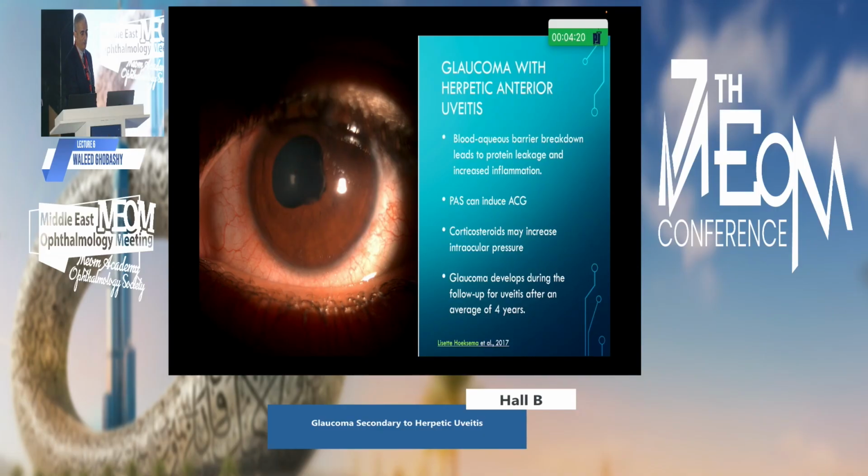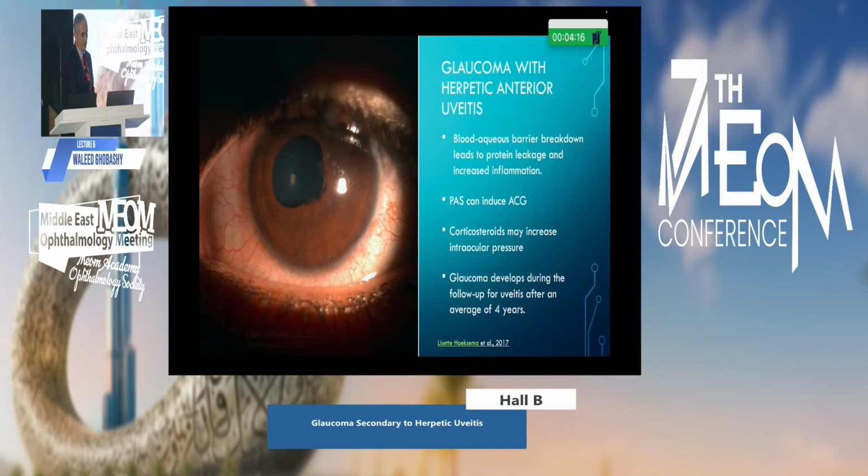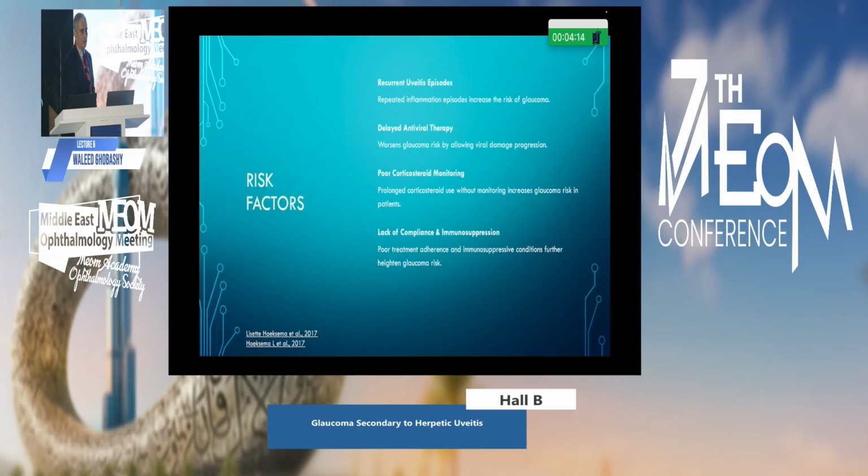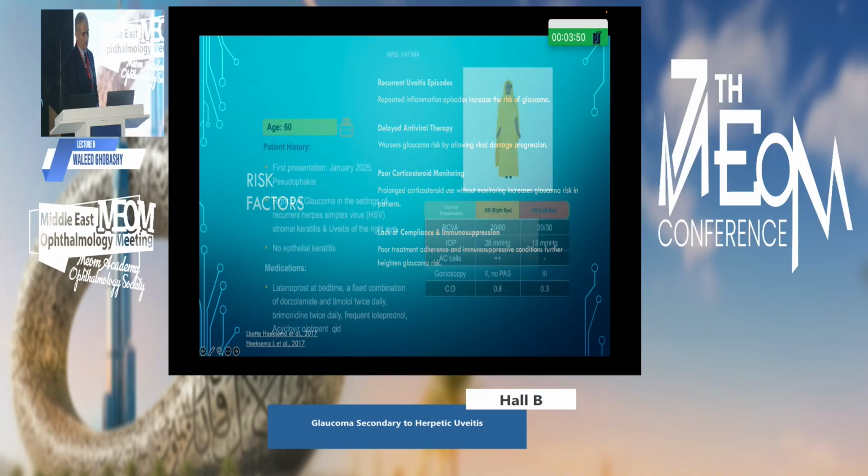Unfortunately, glaucoma will develop during the follow-up of uveitis, and this will happen within the first 4 years. We have different risk factors to develop glaucoma in a patient with uveitis: repeated inflammations, repeated attacks without proper control, the delay of the antiviral therapy startup, and poor steroid monitoring. Some patients are still medicated with a steroid. They know they are doing better with the steroid, so they keep using steroid without supervision. And also the lack of compliance in a patient with immunocompromisation.